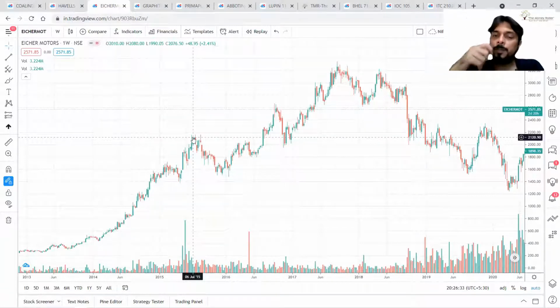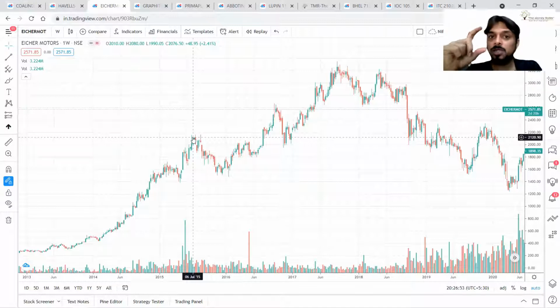So when prices are going up, people will be more interested to buy. If prices are correcting or they are coming down slowly, people will be on the sidelines. They will not get out of the stock because in their mind, this is the uptrend. They will not add because they want to choose the right price point to enter. So they will be on the sidelines, correct? So while coming down, volume will be less.